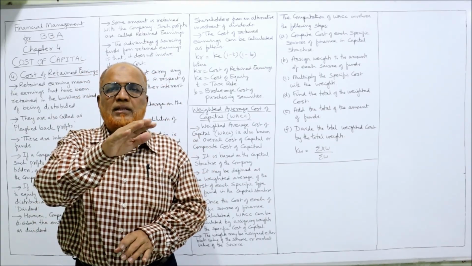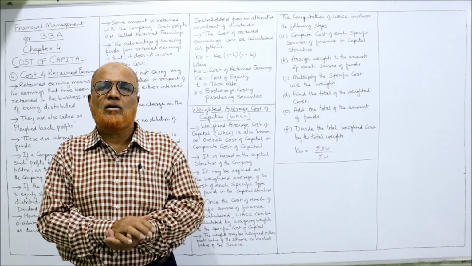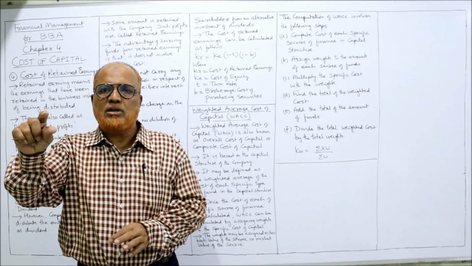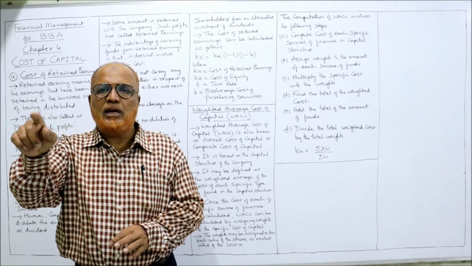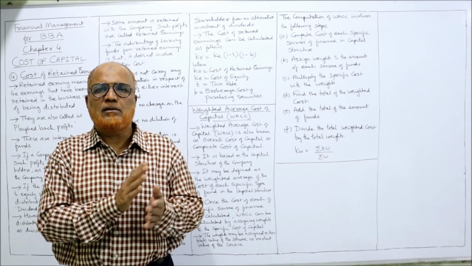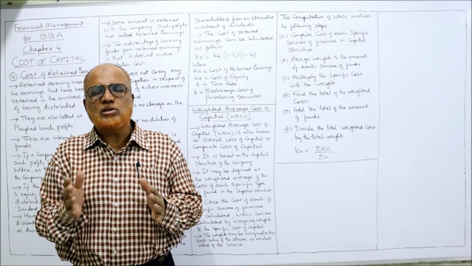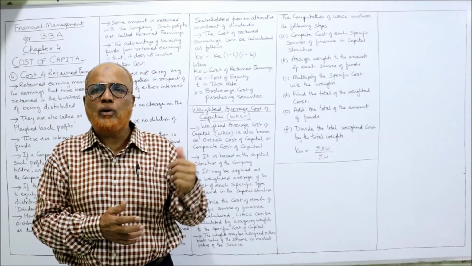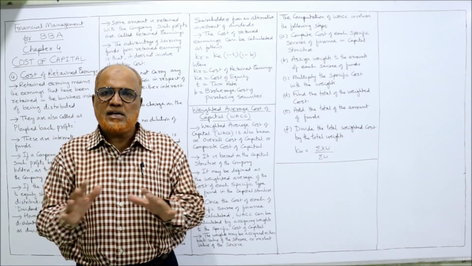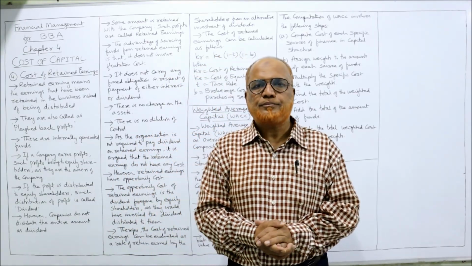Now multiply the weight with the specific cost to get weighted cost. Now we apply the formula weighted cost divided by total amount into 100. You will get WACC, weighted average cost of capital. The concept will be more clear by doing 1 or 2 problems on WACC. This is the end of the topic cost of capital.